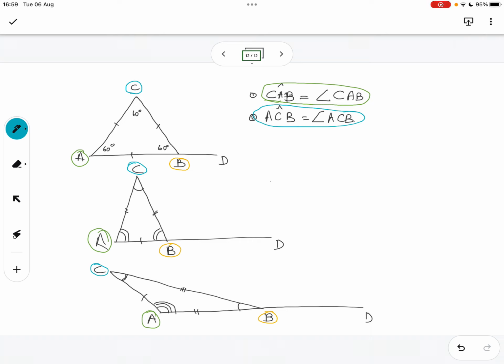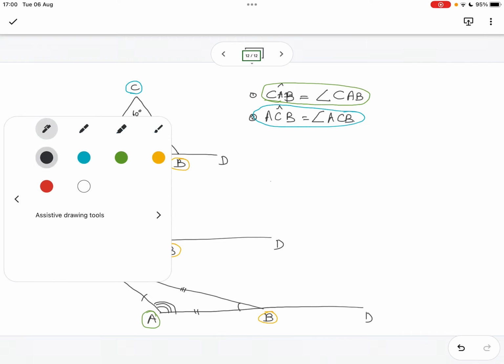In other words, if we're thinking about the blue colors only, ACB starts at A, turns at C, then ends at B. That's what that means. Maybe I'm saying the same thing again, but you get the idea.